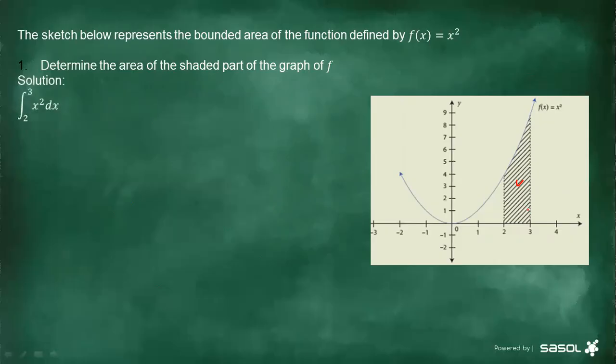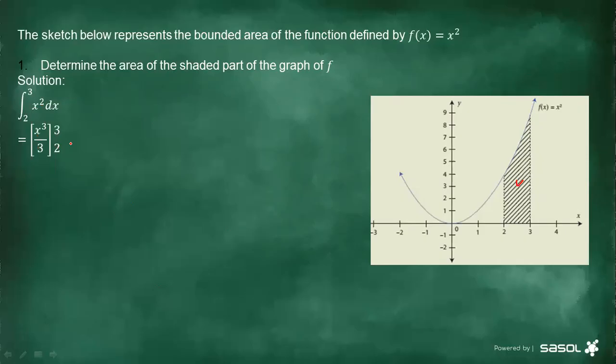First we write this: the lower limit is 2 and the upper limit is 3, x squared dx. Then second step, you apply the rules of integration. This is going to give us x to the power 3 divided by 3. And then you just put your upper limit and the lower limit on the right hand side.